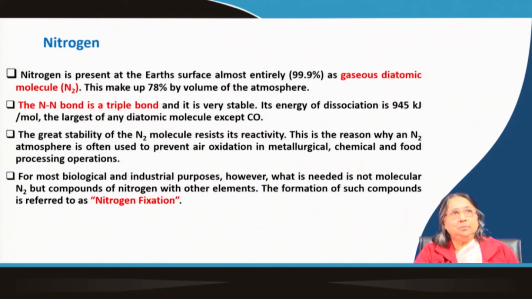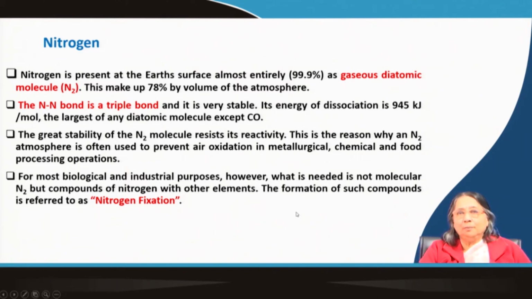You see, plants take up nitrogen. We need nitrogen very much for our biological systems, for example amino acids, proteins, DNA, urea; everywhere we see nitrogen is present. But in what form is nitrogen present? We will see that nitrogen is present in a combined state. It is not present in the 0 state, it is present in other, combined forms, and the formation of such compounds is referred to as nitrogen fixation.